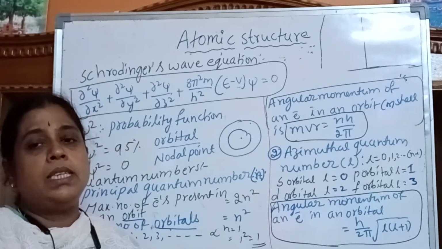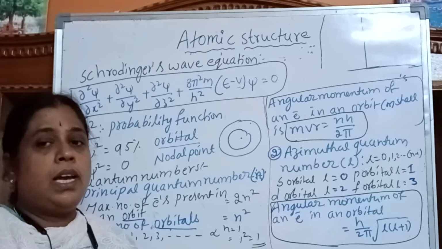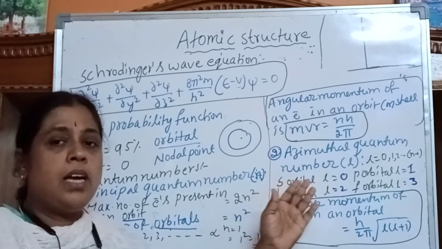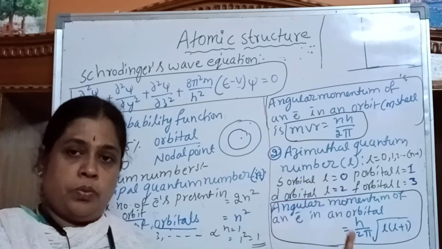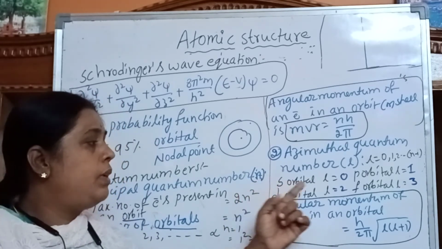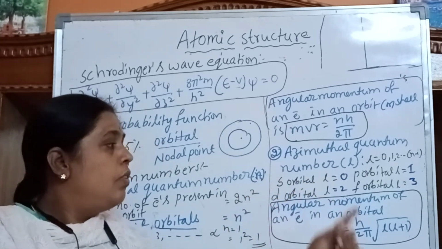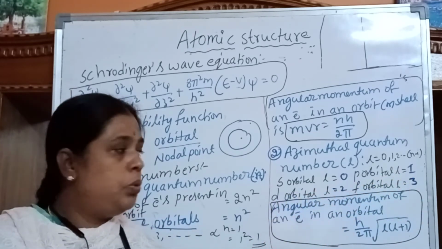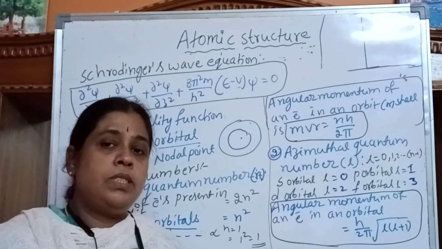The s orbital has spherical shape, p orbital has dumbbell shape, d orbital double dumbbell, f orbital complex structure. For s orbital the l value is always 0, whether it is 1s, 2s or 3s. For p orbital l value is 1, for d orbital l value is 2, for f orbital l value is 3.